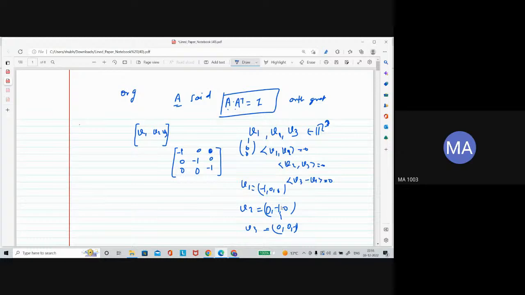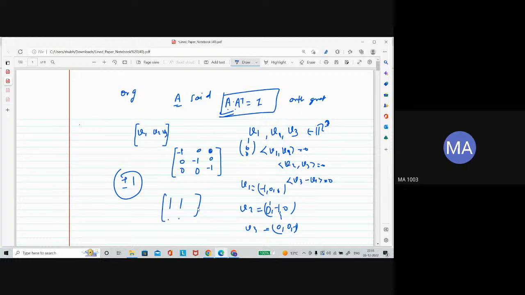So that is not to say this is true only for a particular orthonormal matrix like 1, 0, 0. You are getting determinant plus or minus 1 when you are forming it. This is an example. So it means that if you write orthonormal vectors column wise or row wise, your matrix becomes an orthogonal matrix. That's why I gave the definition first.